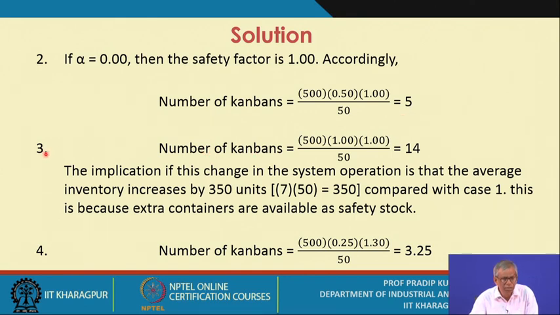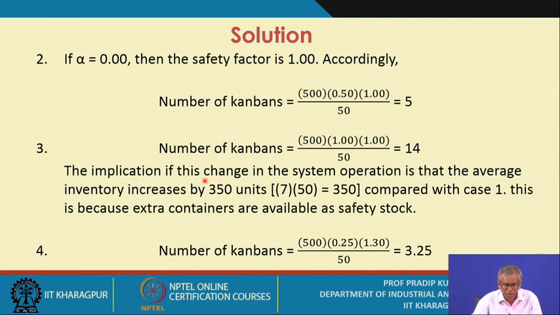In the third case, the number of Kanbans is computed with the daily demand of 500, the lead time becomes 1 day, and your safety factor remains 1 because the alpha value is 0, and the container capacity remains the same, 50. So the number of Kanbans becomes 14.